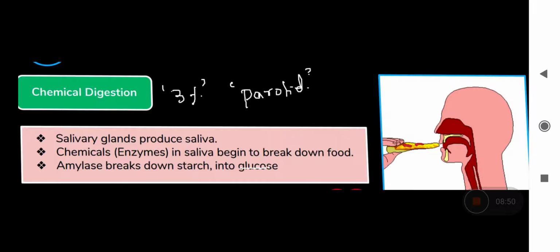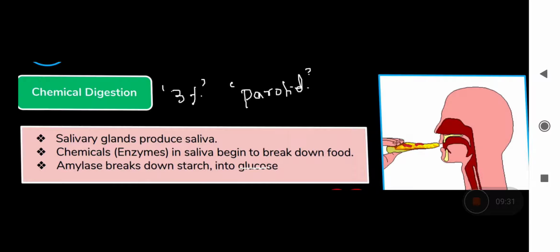That is why it is advised to chew your food nicely. We say chew your food 32 times, so that as it breaks down, the starch that is there in your food will convert into sucrose. So salivary gland produces saliva, and the enzymes in the saliva begin to break down the food, and amylase breaks the starch into sucrose. So first what you have to do is ingestion.